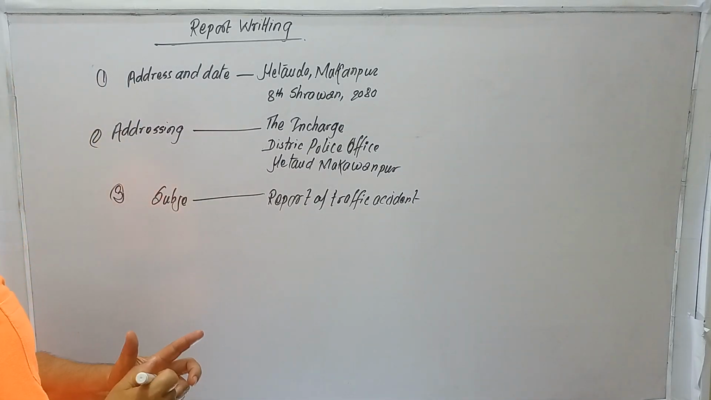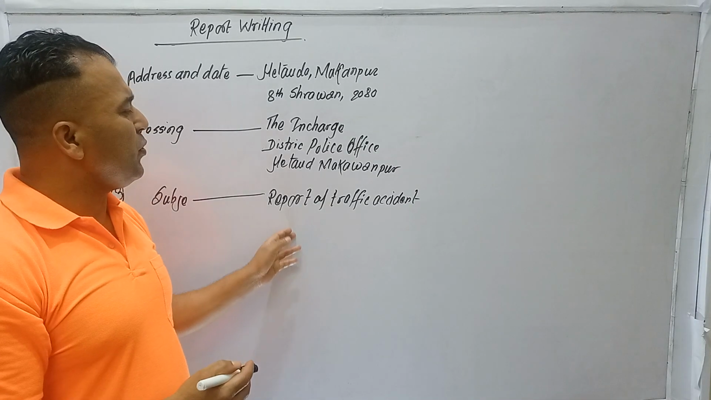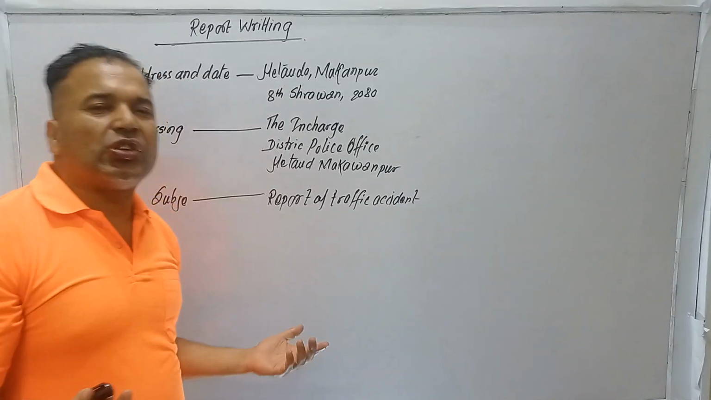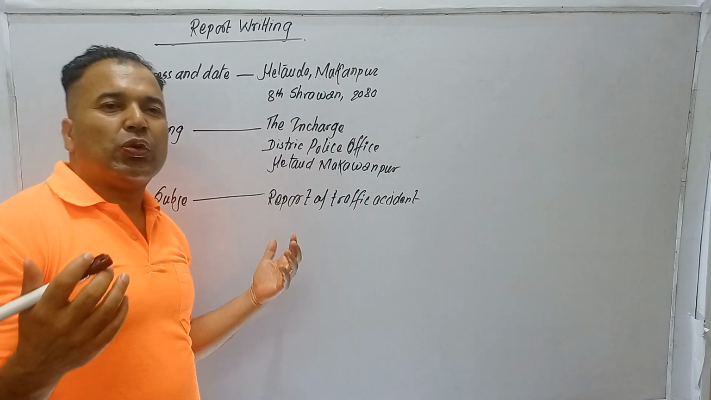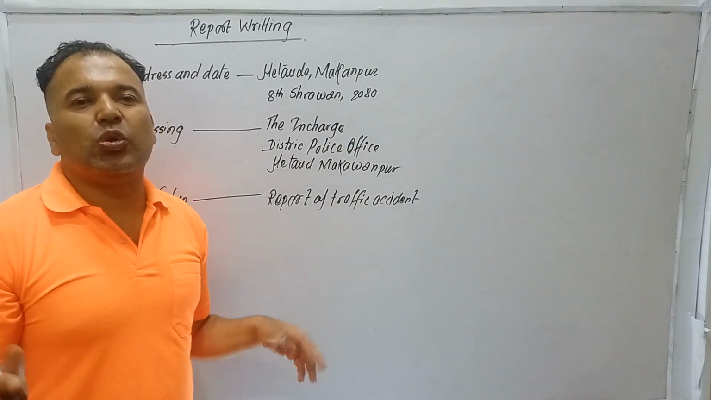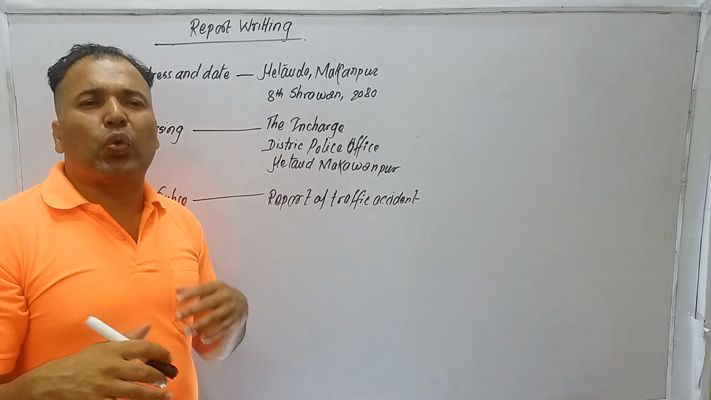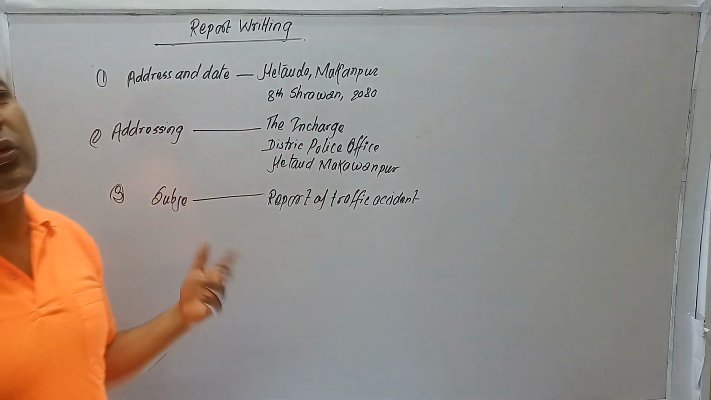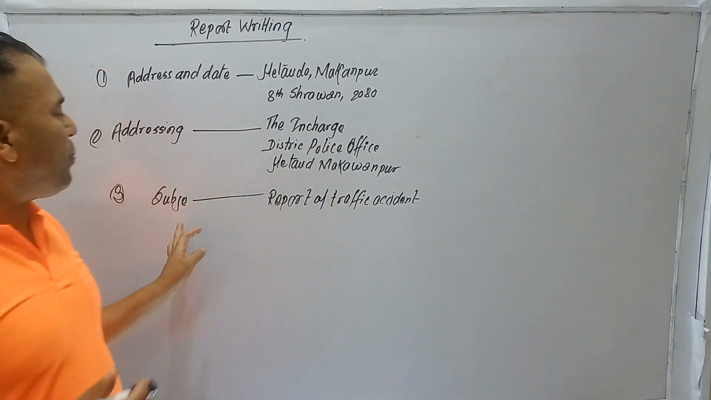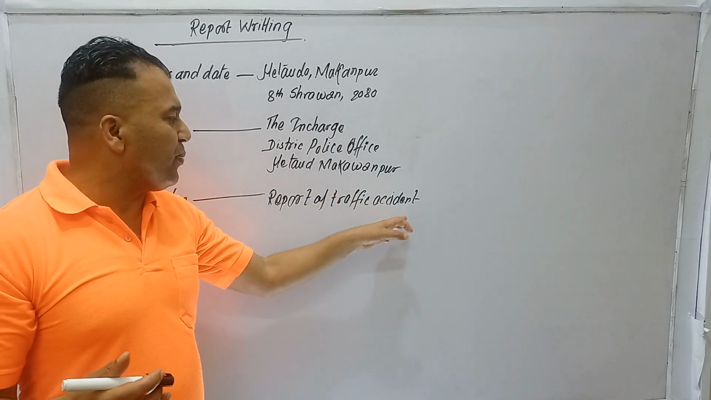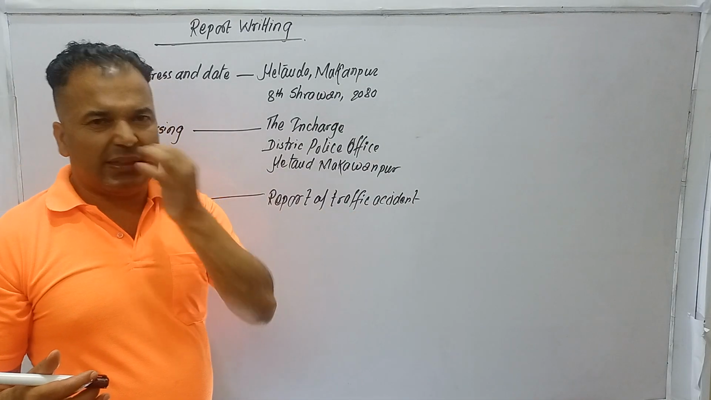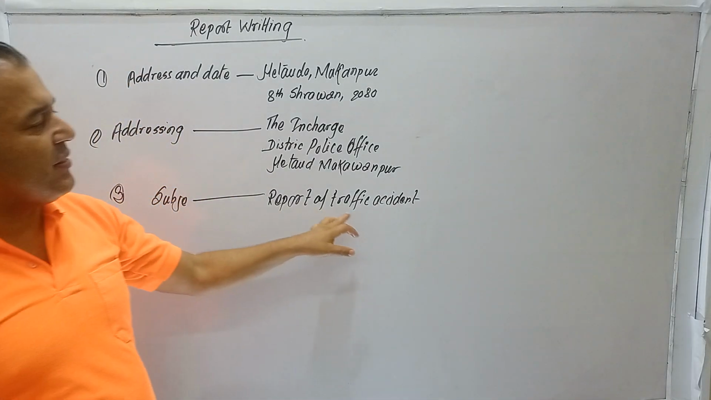You can mention different types of reports, not only accident. You have the normal report, riot control report. You may have to mention a dead body, rape, fighting, and many other things. The constant topic in report writing is to mention a report of traffic accident. You have to mention it like this.